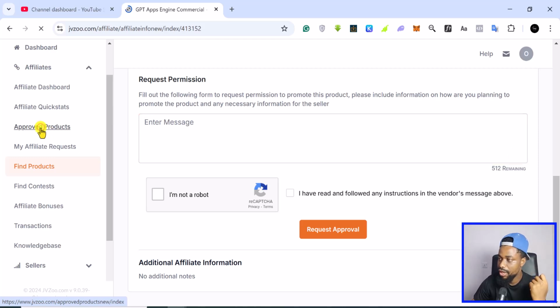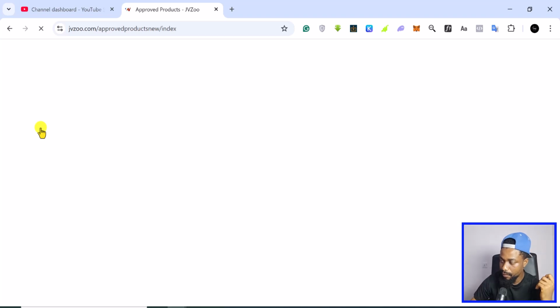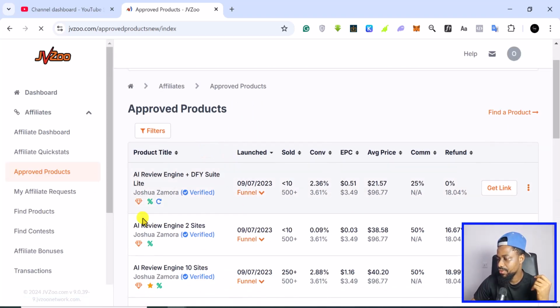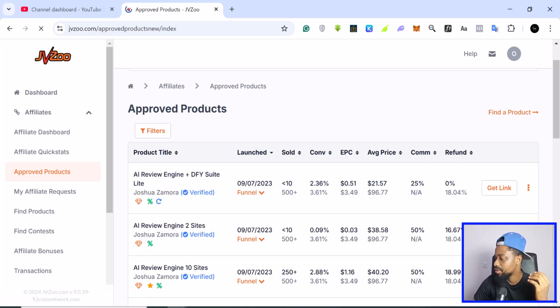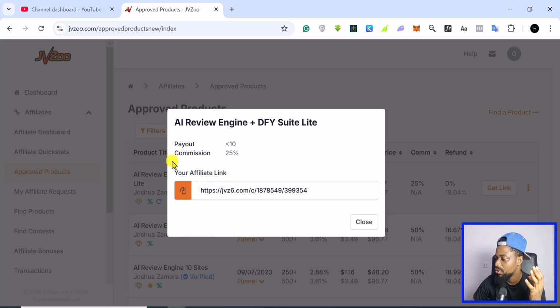I can click on approved products. So this is where you get your affiliate links from. All right, so as you can see, this one here, this AI review engine plus don't file use suit lights by Joseph Zamora, it has approved me for some time now, so the refund is 0%, and it was released sometime in 2023. It has sold less than 10, which I do not think is a good deal, but let's just say I wanted to get the link. I can just click on get the link, so I copy the link. So this is going to be my affiliate link.